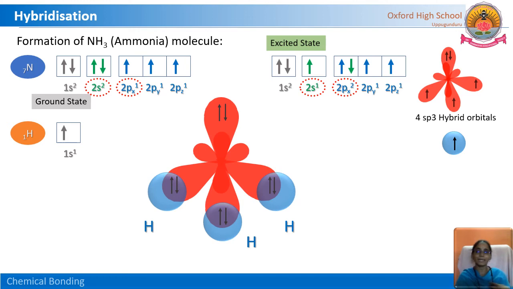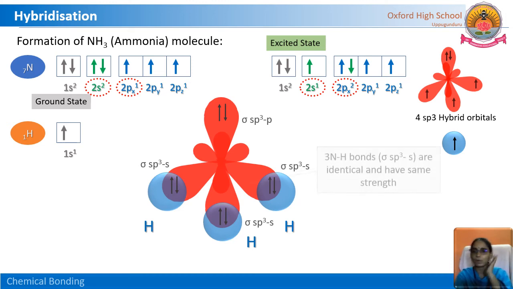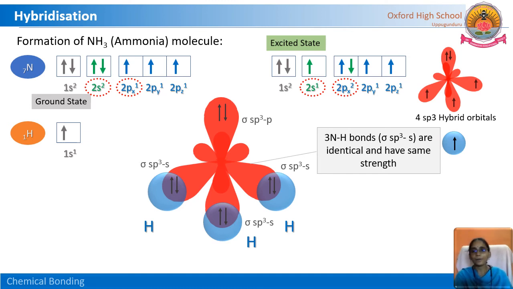But the 3 remaining sp3 hybrid orbitals are ready to overlap with the s orbital of the hydrogen atom. The newly formed bonds are named sigma sp3 s, because sp3 is from the nitrogen atom and s orbital from the hydrogen atom. These are strong bonds, with head-on overlapping. So 3 sigma sp3 s bonds between nitrogen and hydrogen.